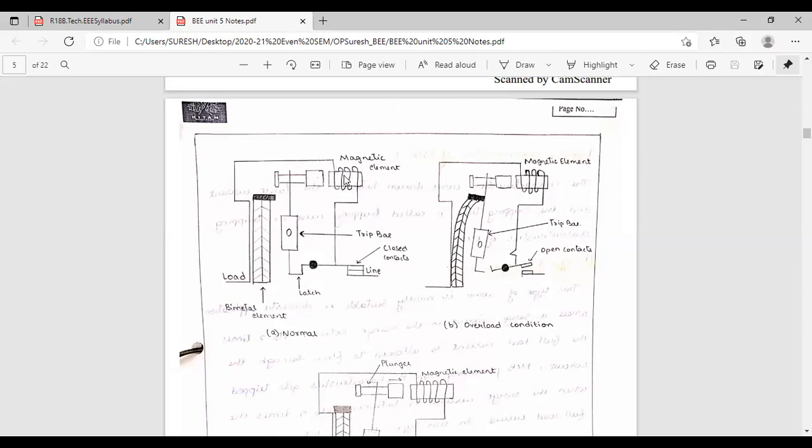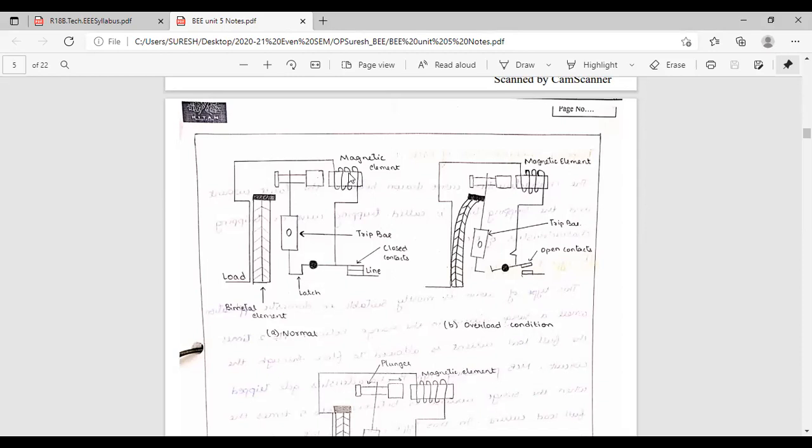If normal current flows, this iron piece will not behave as a magnet. If more than the rated current flows in this coil, it will magnetize this iron piece. This is called the magnetic effect. Around the current carrying conductor, a magnetic field is developed. It will magnetize the iron piece if more than the rated current flows. This is called magnetic effect.